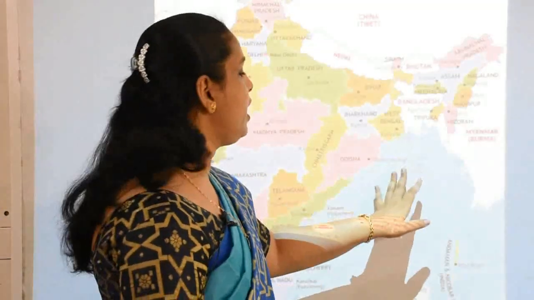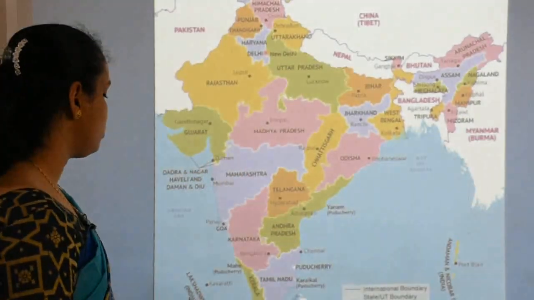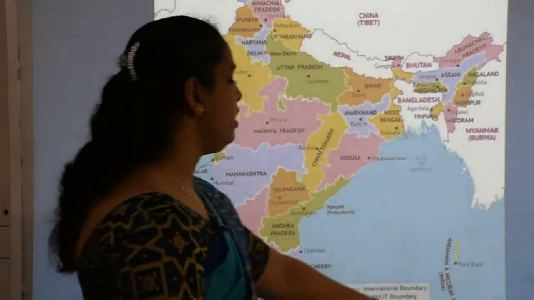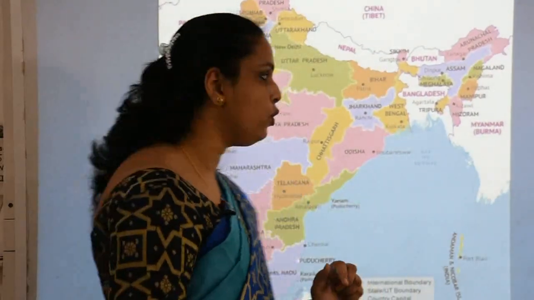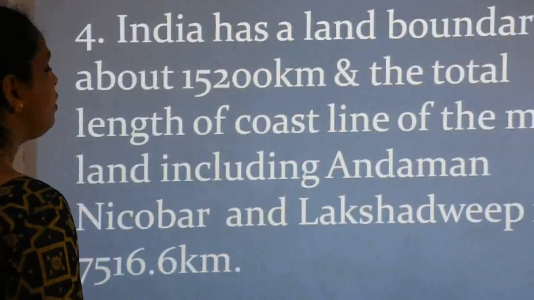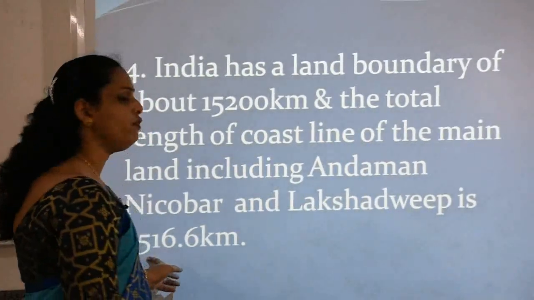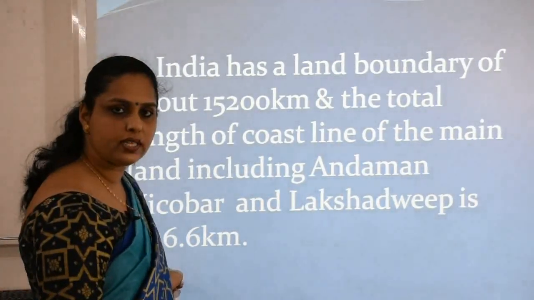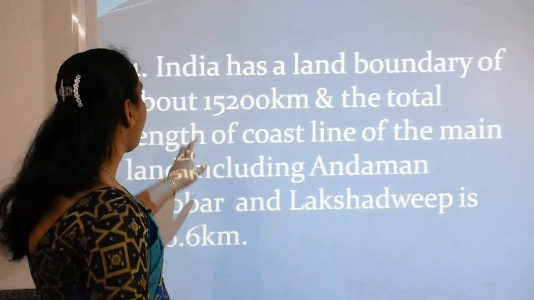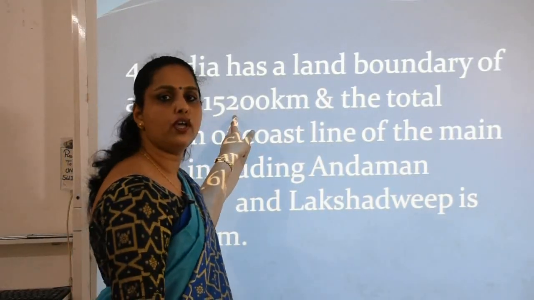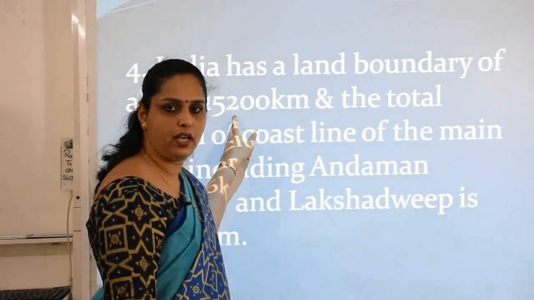When we consider our coastline, beginning from here up to here, this is the coastal area. Coastal area means the areas covered by water bodies. In this coastal area, Lakshadweep is also included, and Andaman and Nicobar are also included. The length of both the islands is included. So according to that, we have a total coastline length of 7,516.6 kilometers, and we have land boundaries of 15,200 kilometers.